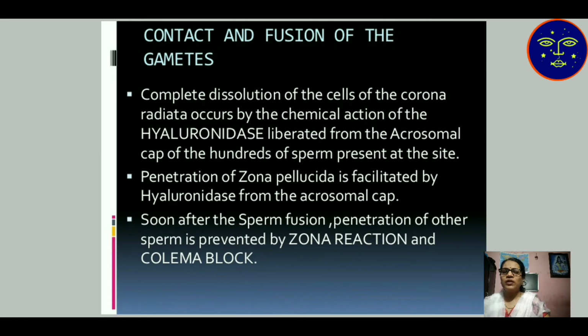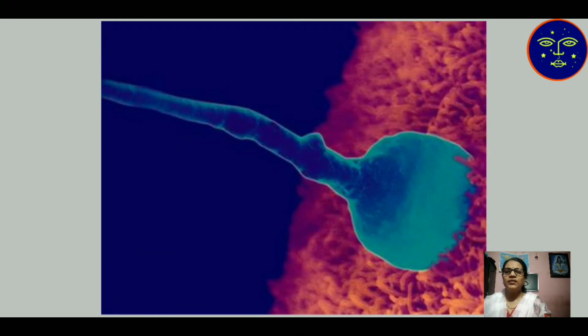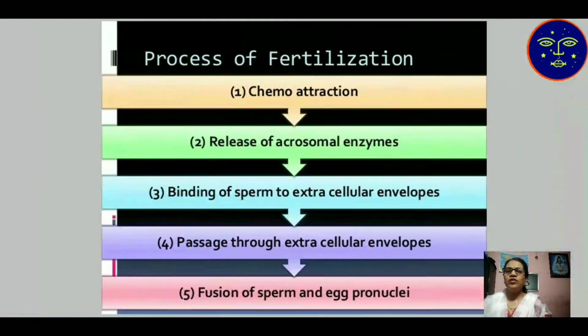After that, the sperm penetrates its nucleus into the ovum. Here the zygote is produced. Only a single sperm enters the ovum, dissolves the ovum wall and enters its nucleus towards the ovum nucleus for zygote formation.